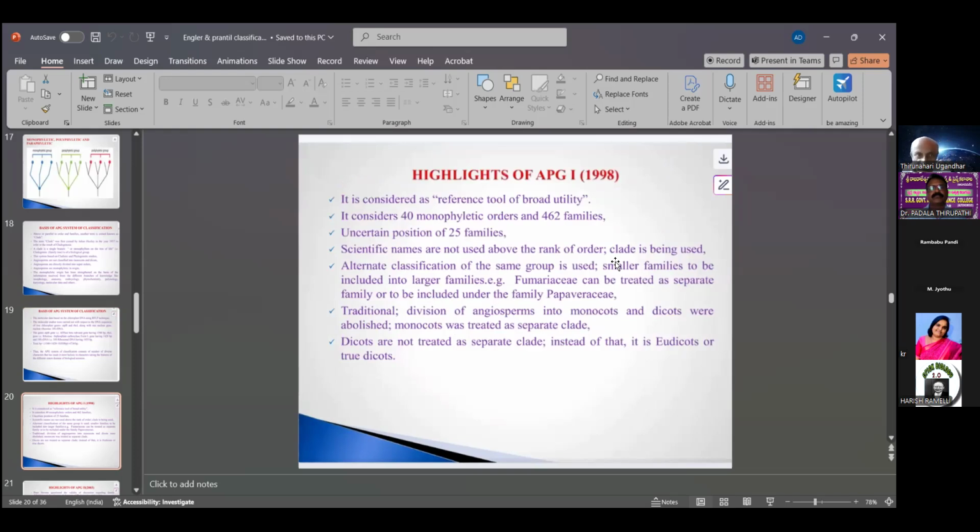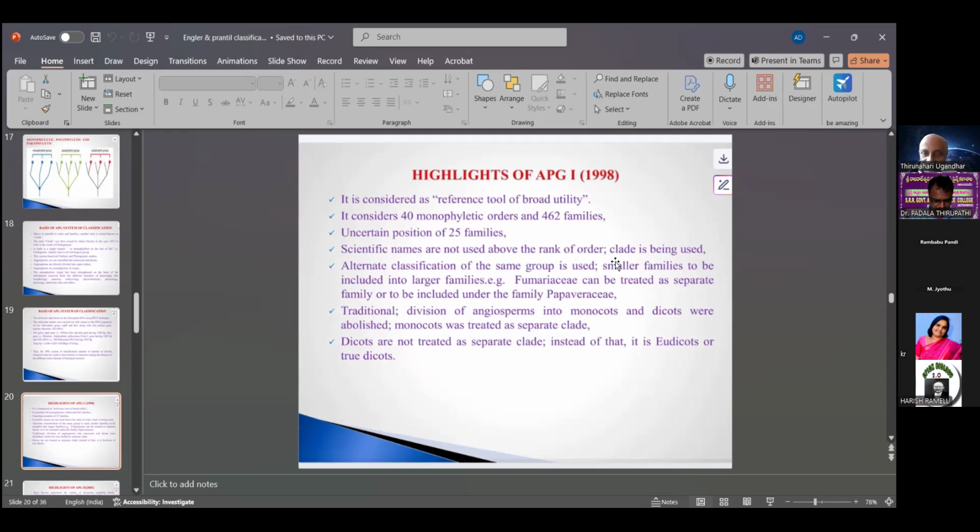It is considered as a reference tool of broad utility. In the first APG group, it considered 40 monophyletic orders and 462 families. The ancestral position is also of 25 families.